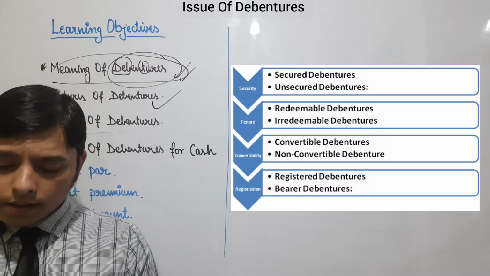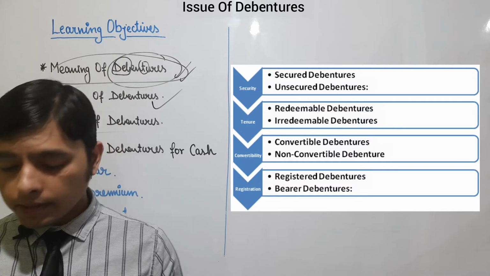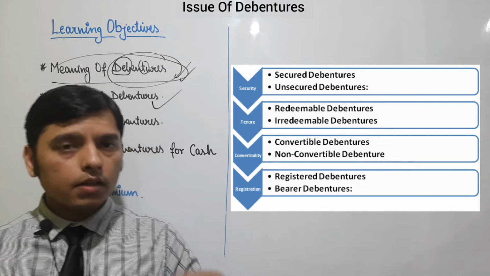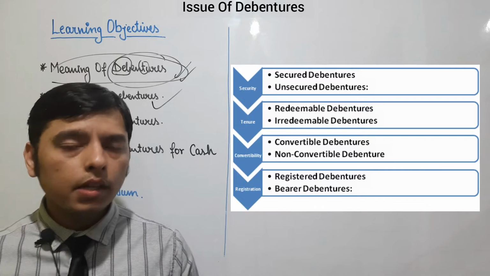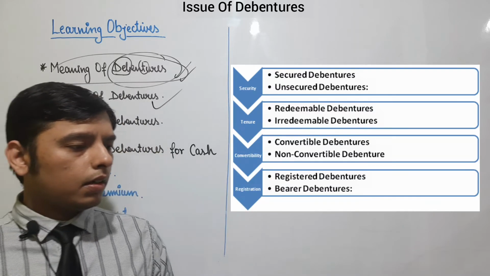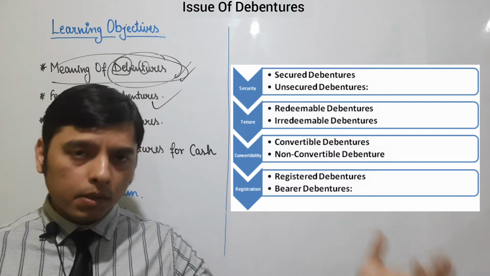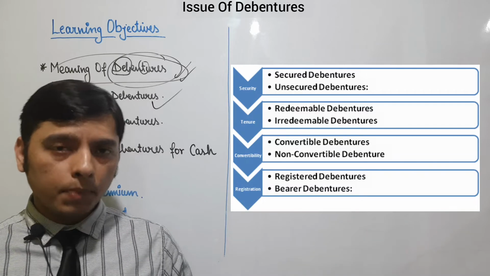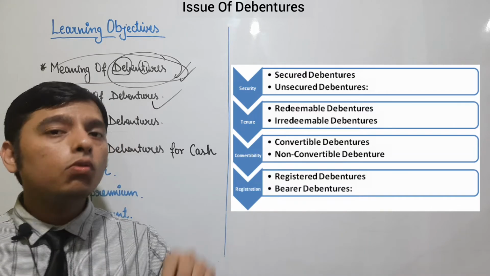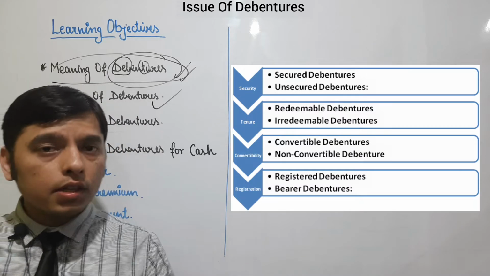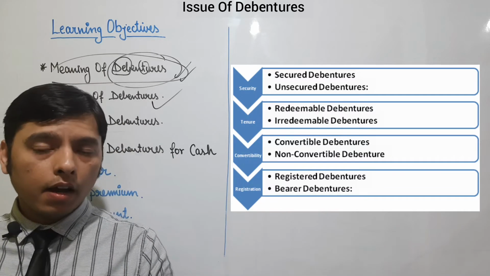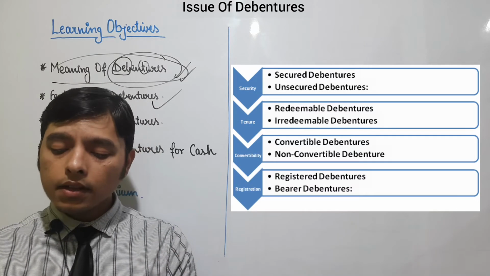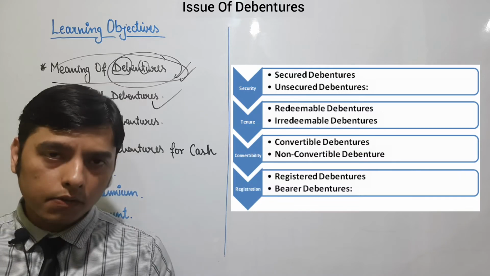Next one is convertible debentures and non-convertible debentures. If debentures are converted into equity shares after a certain period of time, then they are convertible debentures. It means we are taking some debentures from the company, and after a period of time, the company gives me an option to convert that debenture into equity shares or preference shares. If this type of option is given by the company on my debenture, then that type of debenture is a convertible debenture. If not, then it is a non-convertible debenture.